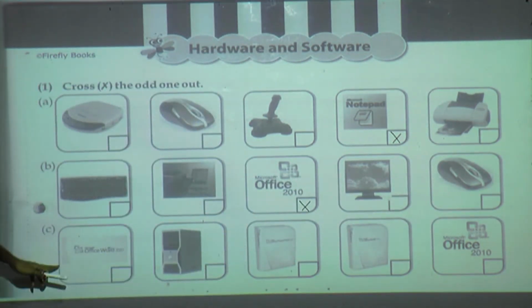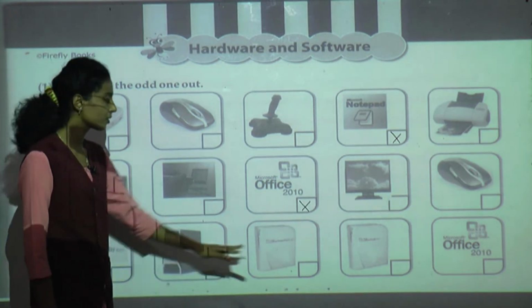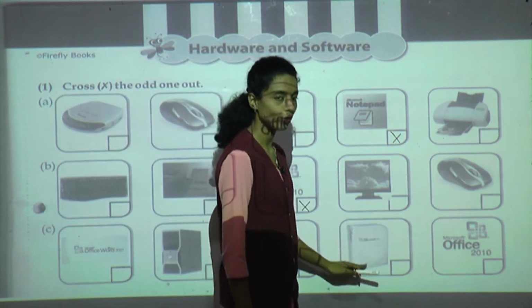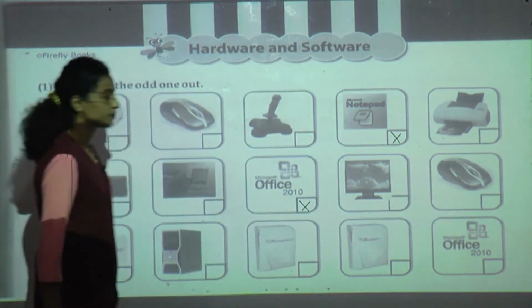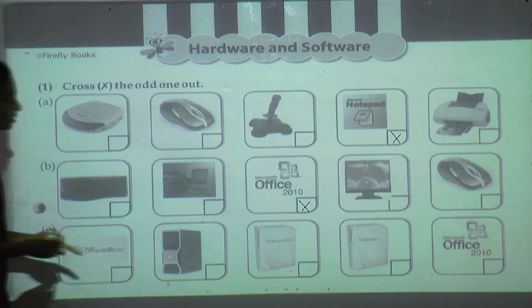Next, Microsoft Word. It is software. CPU is hardware. It is software. It is also software. Microsoft Office. Then which one is the odd one out? Yes, CPU is the odd one. Why?